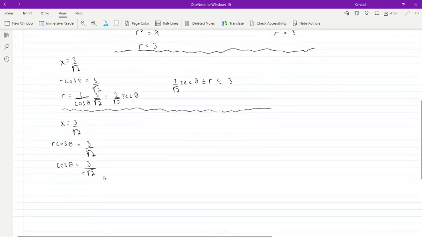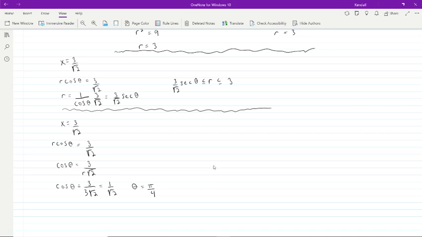So this tells us, since when x is equal to 3 over root 2, r is equal to 3, we can just plug in 3 there. So cosine theta equals 3 over 3 times root 2, which is just 1 over root 2, which tells us that our theta is equal to pi over 4.